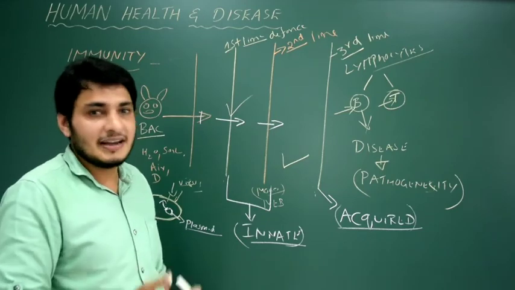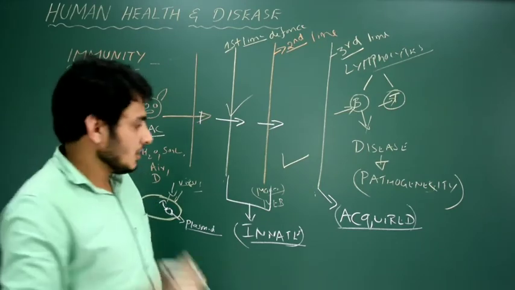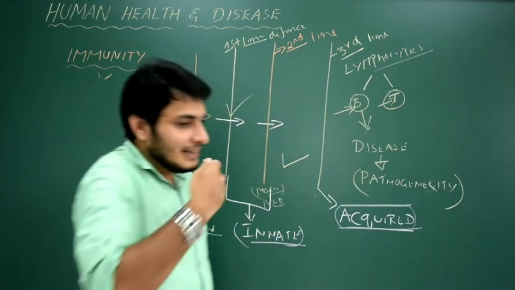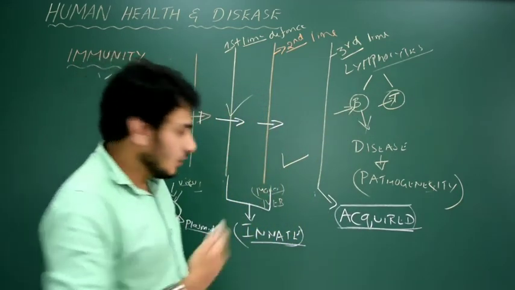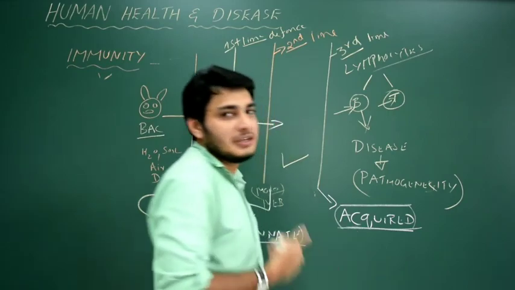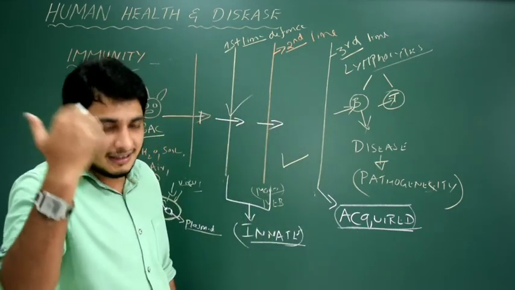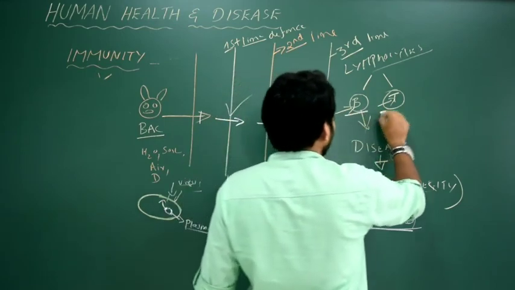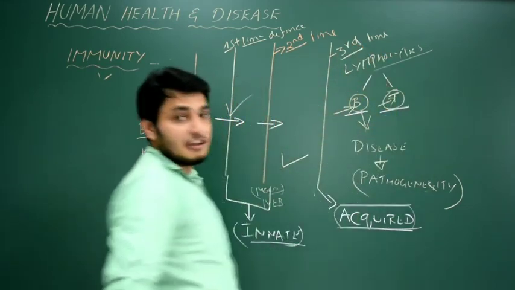That is actually the idea of vaccination. So acquired means it is developed immunity over time, based on the pathogen experience. Got it? That is acquired immunity. That is B and T cells. That is the third line. Very specific one.